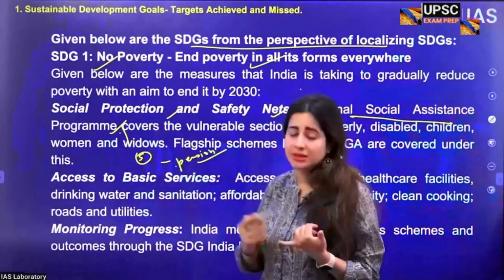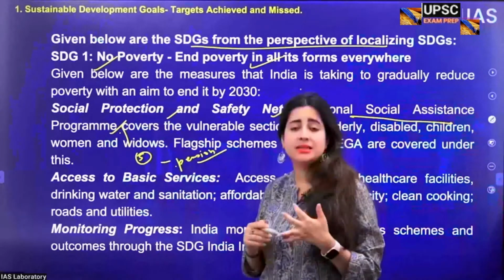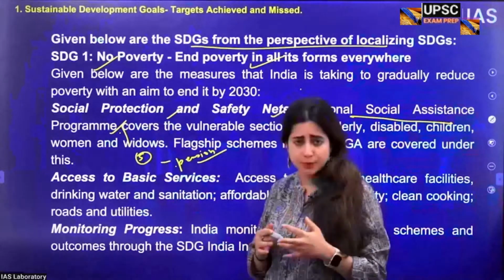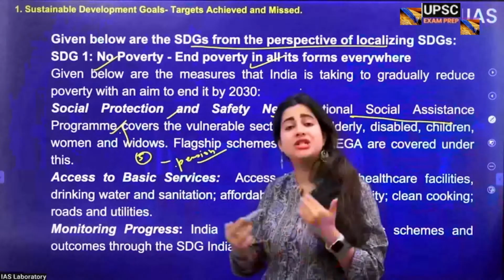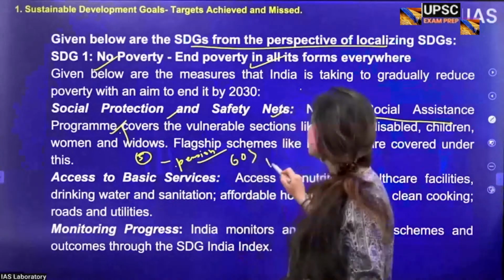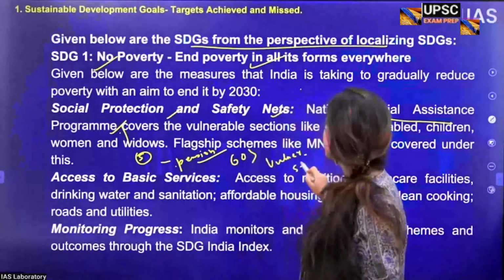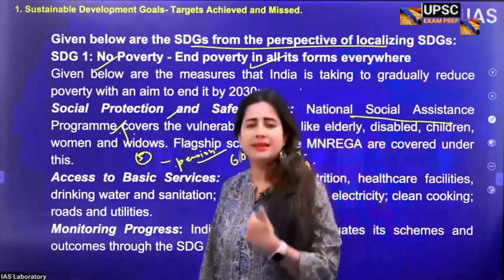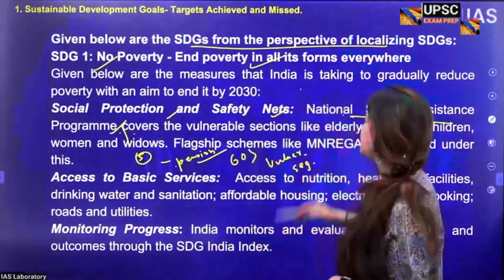One is given to people who are differently abled or people with disability. Another is given to the widows. Third, it is provided to people who are very, very poor, below the poverty line. Another set is given to the geriatric population, those above 60 years of age. So all the vulnerable segments of the population are accorded some kind of pension program by the government. That's a very important initiative taken by the government.